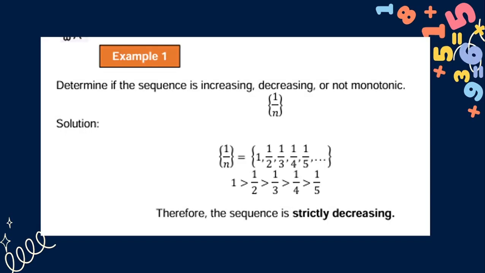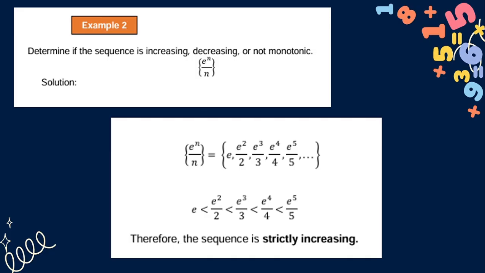So to understand it better, we have examples. Example 1: determine if the sequence 1 over n is increasing, decreasing, or not monotonic. If we let n equal 1, 2, 3, 4, and 5, and so on, we have 1, 1/2, 1/3, 1/4, and 1/5. So 1 is greater than 1/2, greater than 1/3, greater than 1/4, and greater than 1/5. Therefore, the sequence is strictly decreasing.